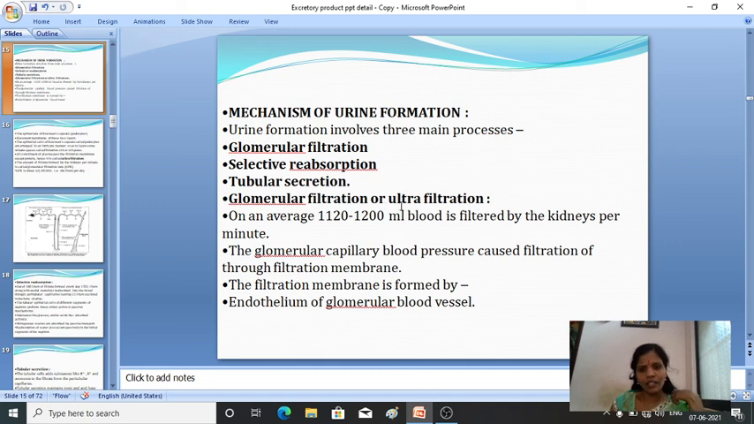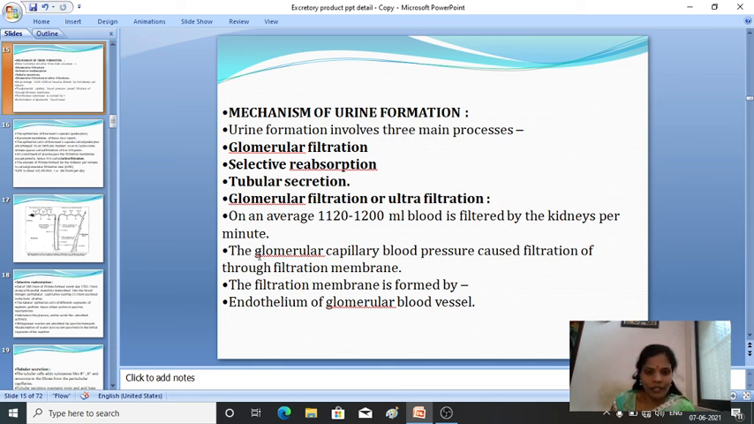Glomerular filtration is also known as ultrafiltration. On an average, nearly 1100 to 1200 ml of blood is filtered by the kidney per minute. So what happens in the first step? Nearly 1100 to 1200 ml of blood is filtered by the kidney per minute.